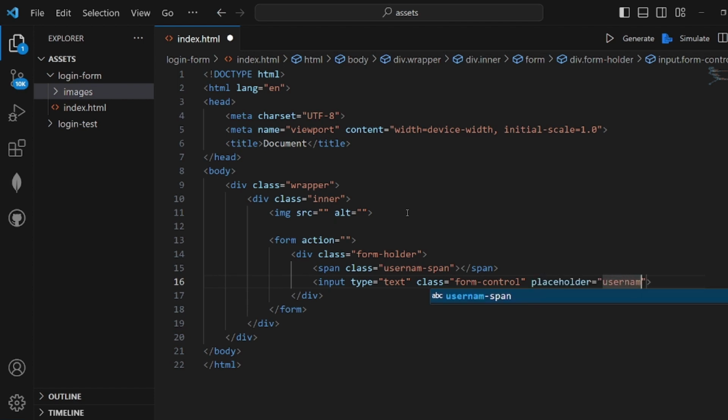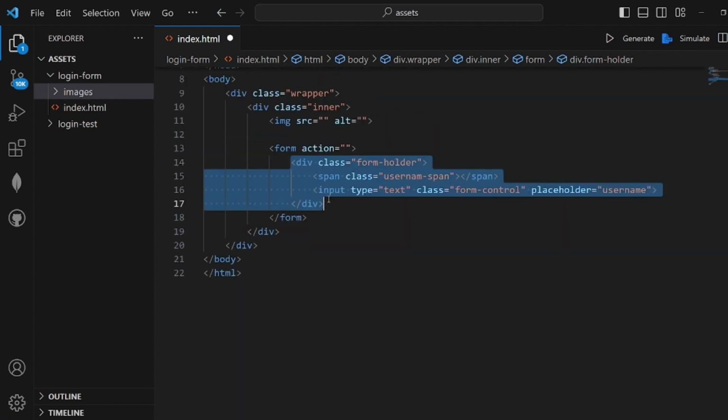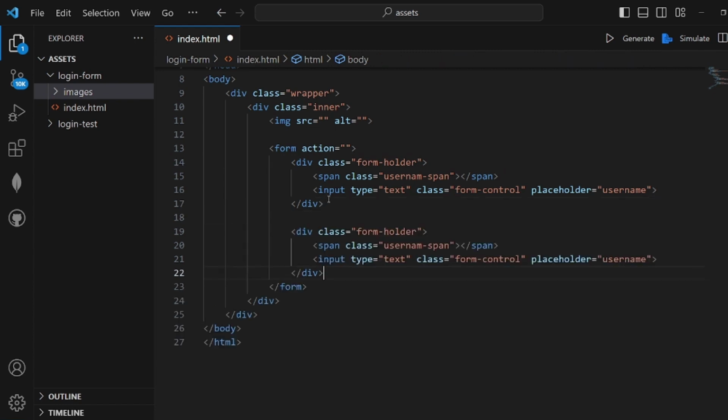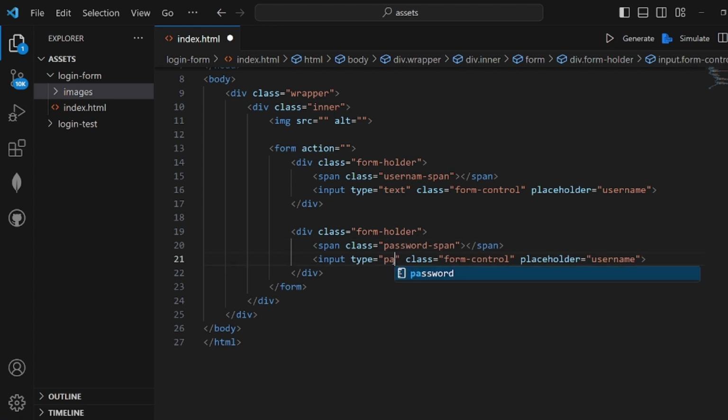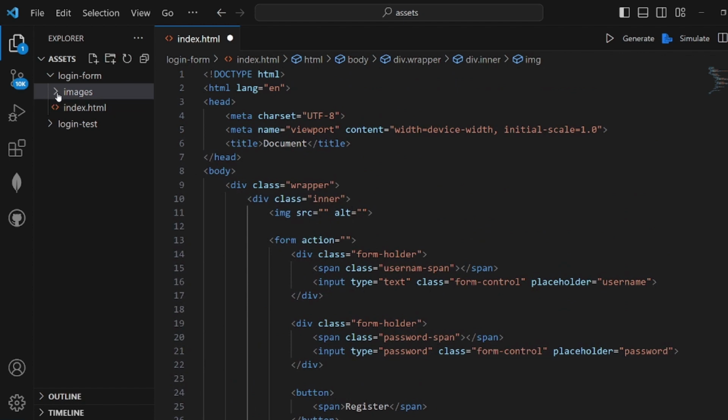Okay, let me copy this form holder block and paste it right after the username one. Okay, this is going to be for our password. Alright, password span, password, and placeholder should be password as well. Alright, and also an image right after our form, and the images should be filled with these ones. Inside my images I'm going to show you at the end.